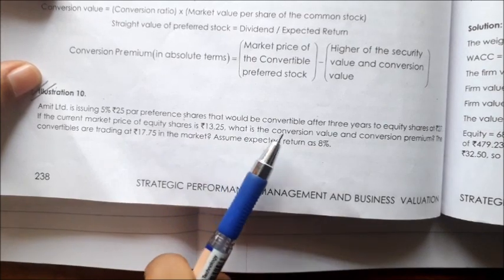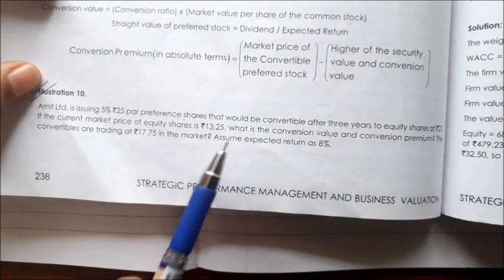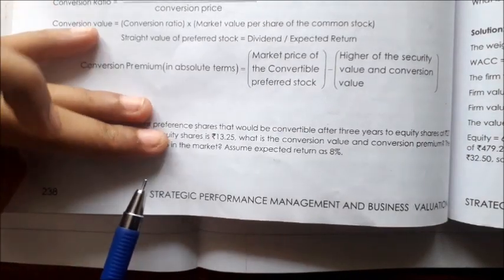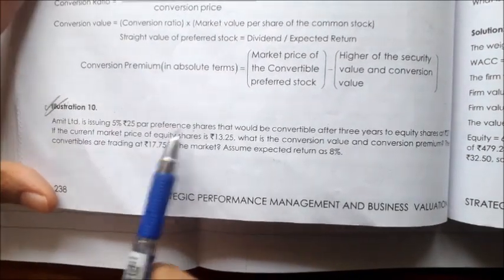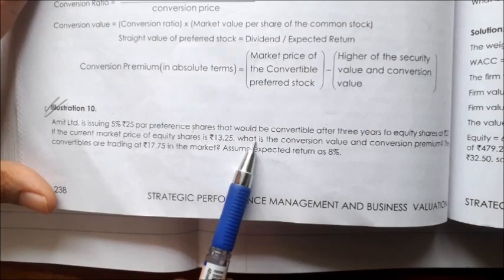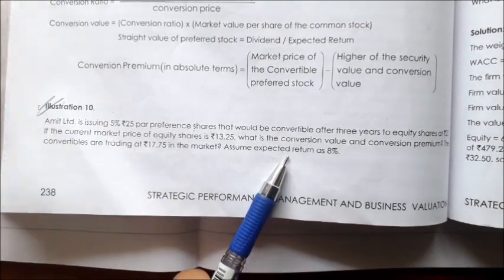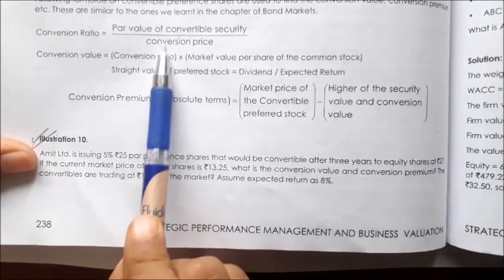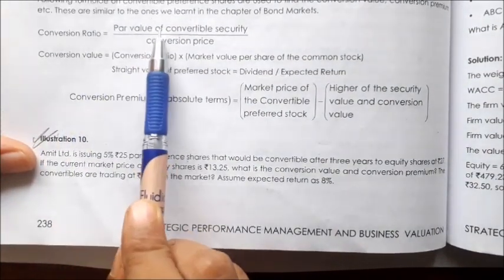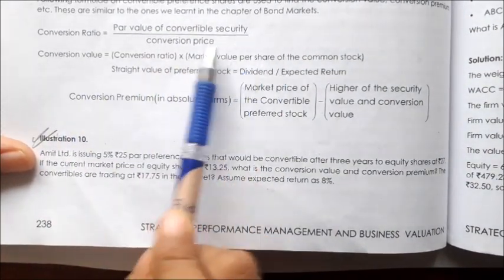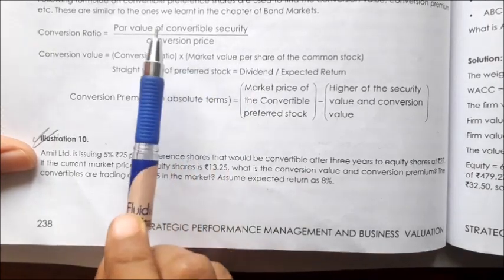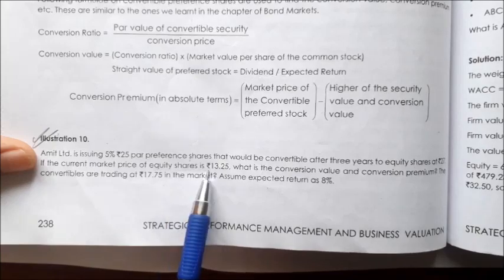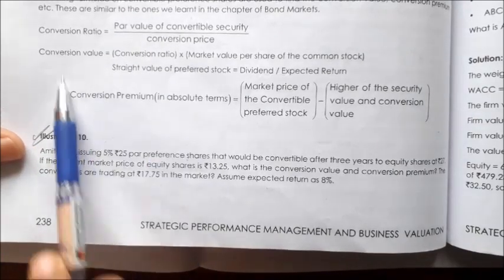Now we have to find our minimum value. Like in the previous question, this is the market price. We have to find the theoretical price of the convertible preference share. Now an expected return of 8% has been given. Putting it into this formula, first we find the conversion ratio, that is par value 25 rupees upon 27, so we get 0.9259. Then we multiply it with the market price of the equity share, and we get the conversion value.